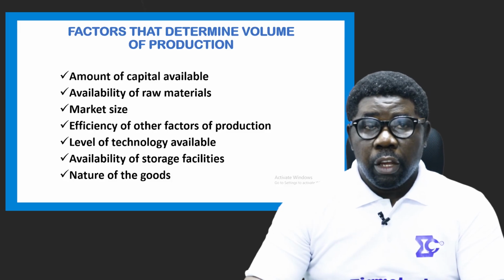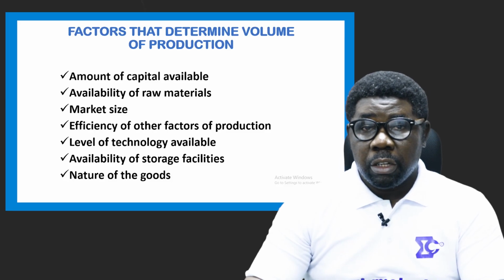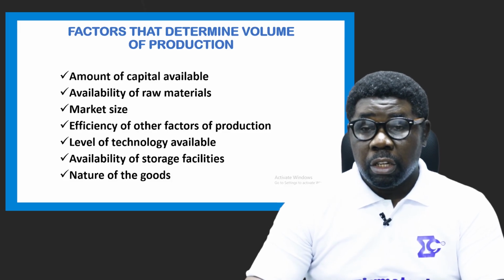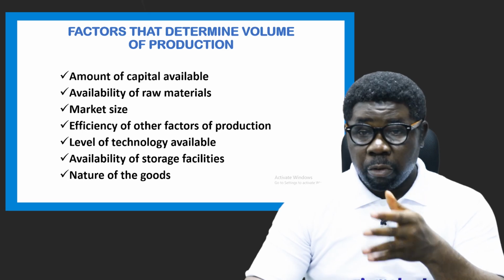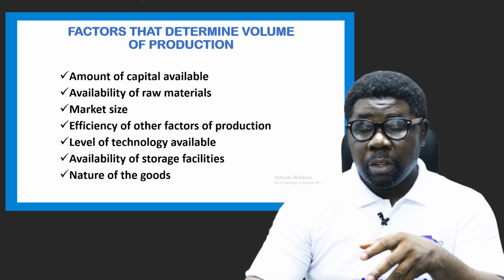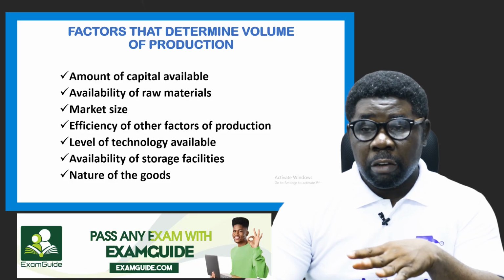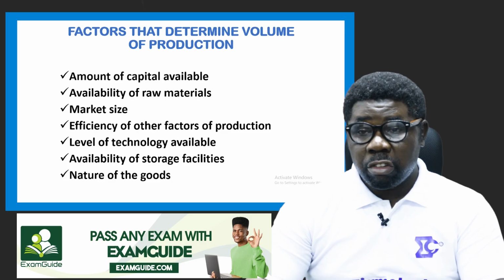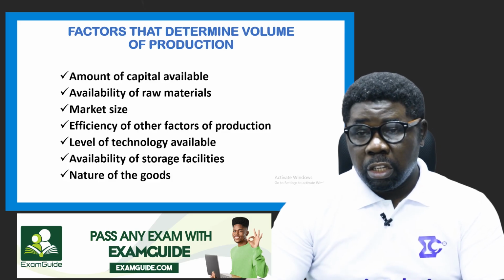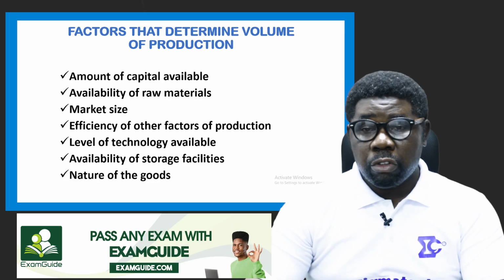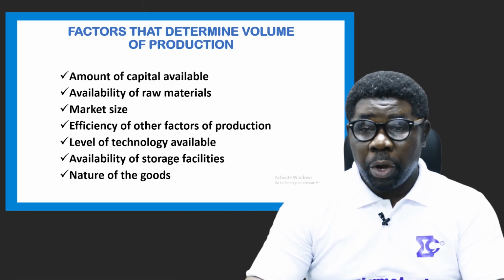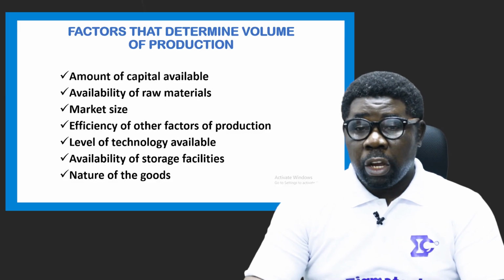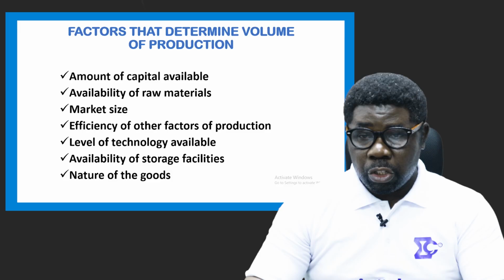Truly so, if labor is very efficient, if the entrepreneur is very efficient, and labor is not efficient, and other factors provided are not working to capacity, you cannot expect that production volume to be high. But when everything works in perfect condition, all things being equal, labor is efficient, entrepreneur is efficient, factors, capital provided is actually working at full capacity and optimum level of productivity, of course, you can achieve higher volumes of production.